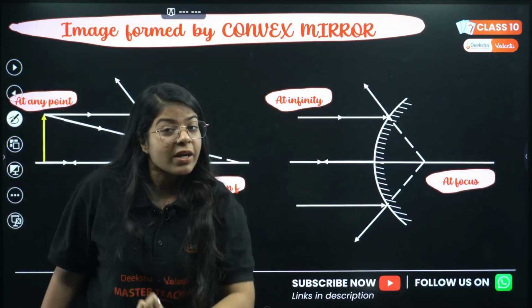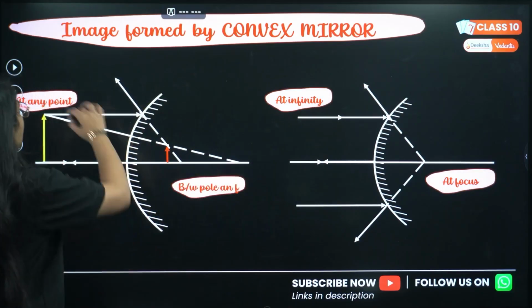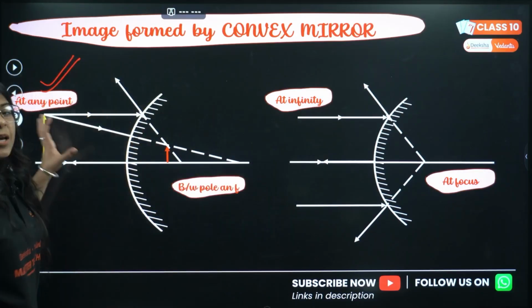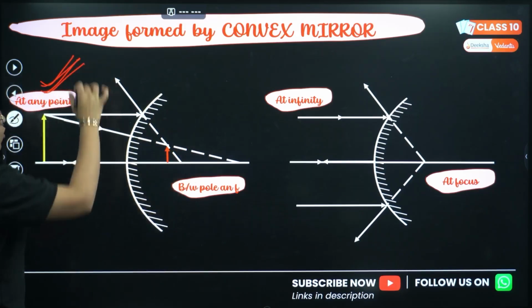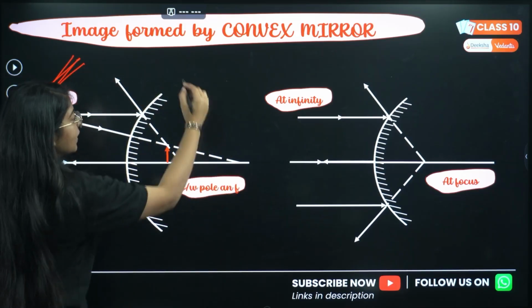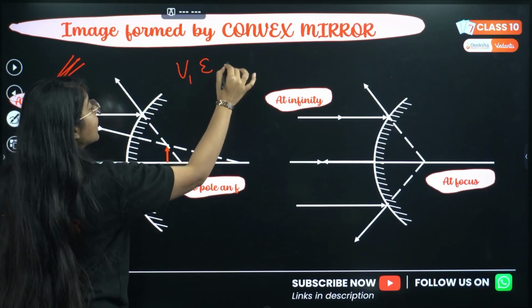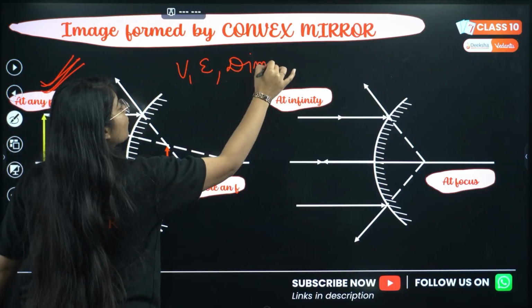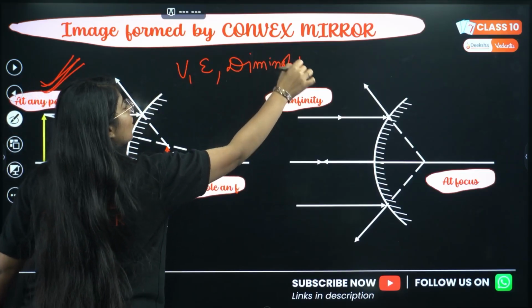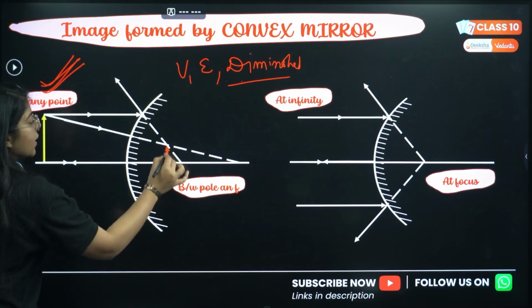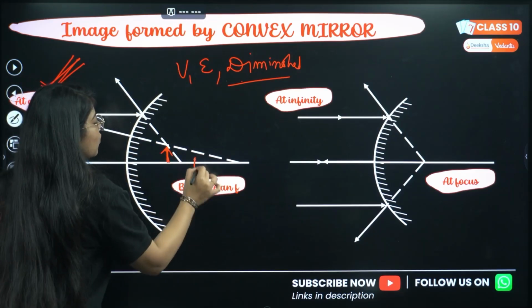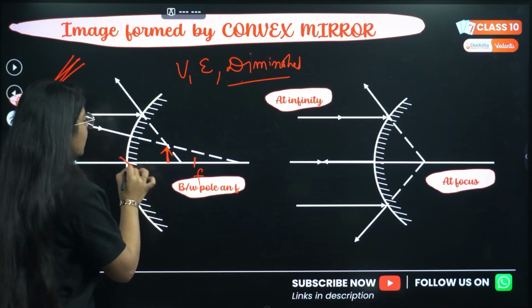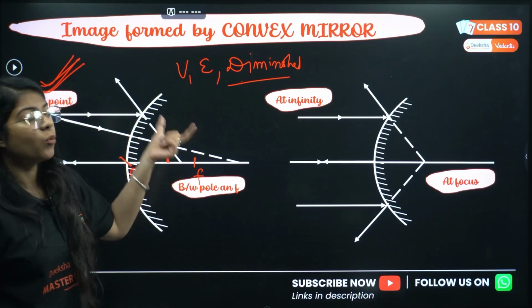We have only 2 cases in a convex mirror. First, the object is at any point between infinity and focus. The image will be formed behind the mirror. It will be virtual and erect, and in case of a convex mirror, the image is always diminished. You can clearly see it is diminished and it is always between pole and focus.